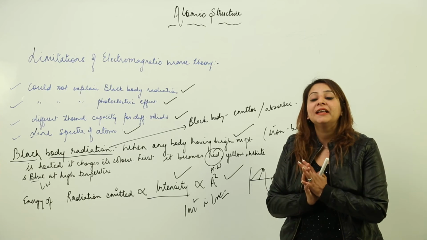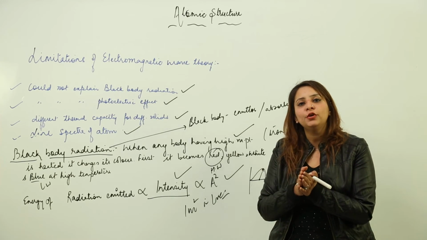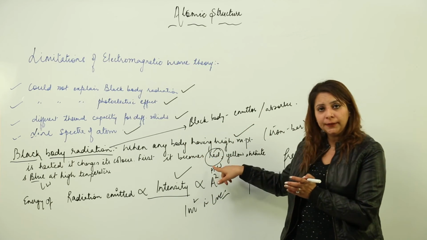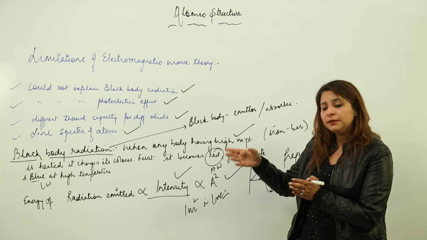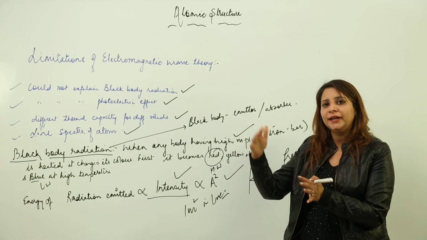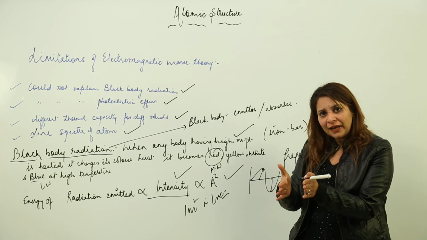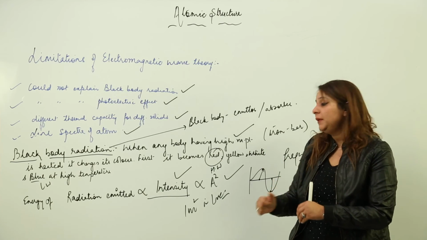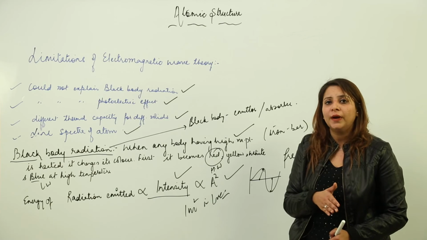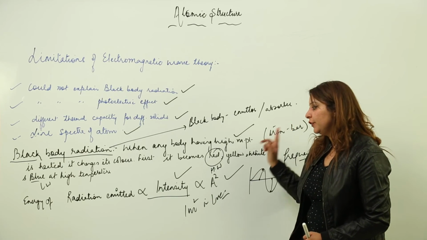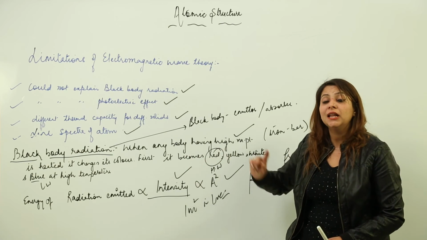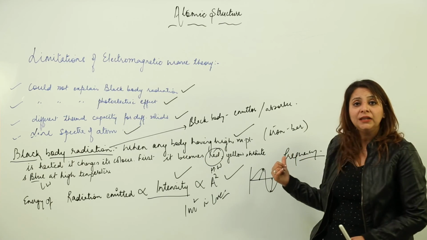Got my point? Electromagnetic wave theory believes in continuous generation of energy, right? So if you apply this theory here, but what we see is that the colors are changing. It is first red, then yellow, then this. So that means there is a break occurring, then it switches on to this. So that means it is actually showing that the energy flow is discontinuous, not a continuous one. Because according to electromagnetic wave theory, the intensity might increase or decrease, but the color should remain the same, the frequency should remain the same.